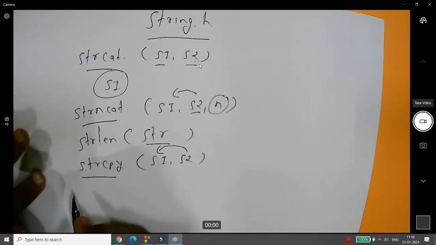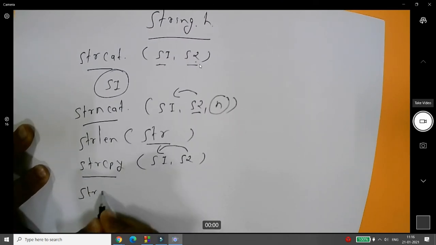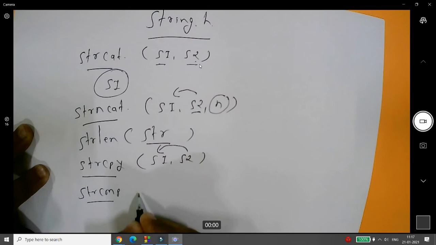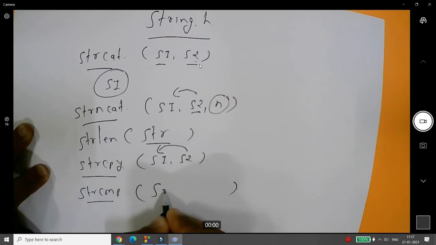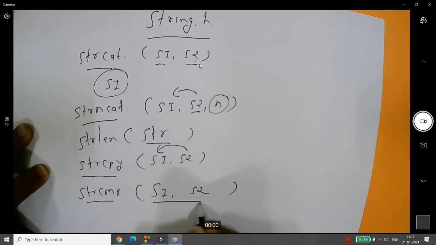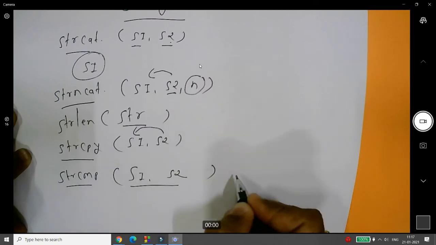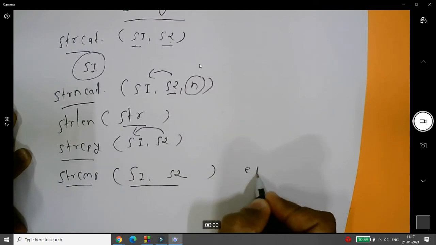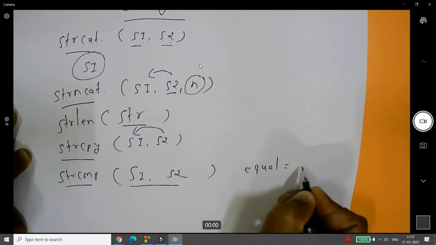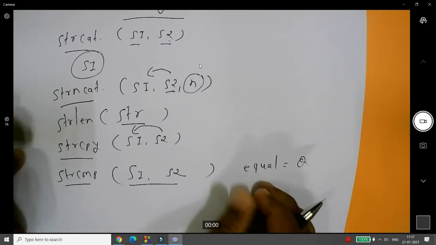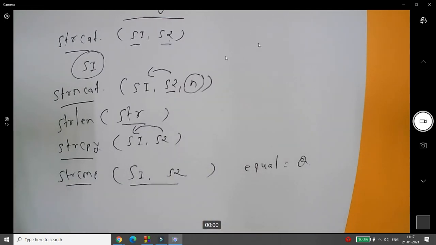Suppose you think, sir, I want to compare the strings, then you can use the function strcmp. Here you can pass the strings, that is s1 and s2. If both strings are equal, then it returns 0. If the first string is less than the second string, then it returns a value less than 0. And if the first string is greater than the second string, then it returns a value greater than 0.